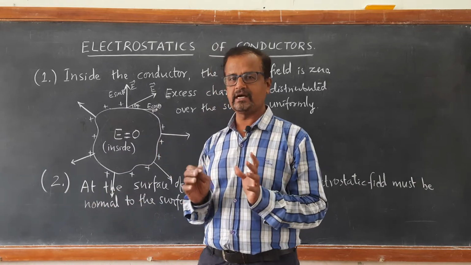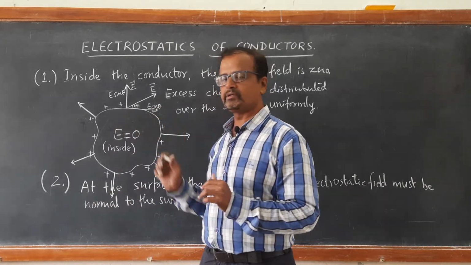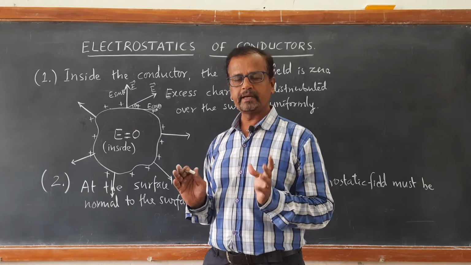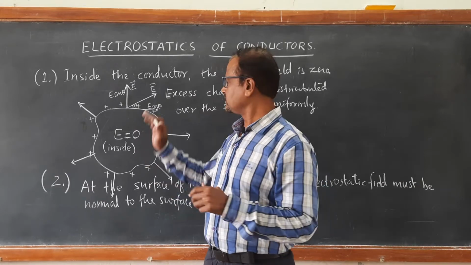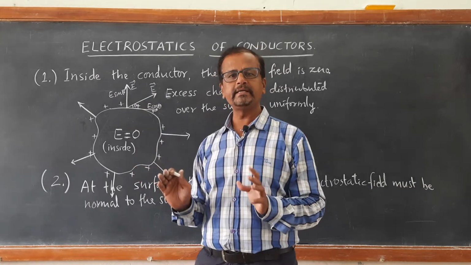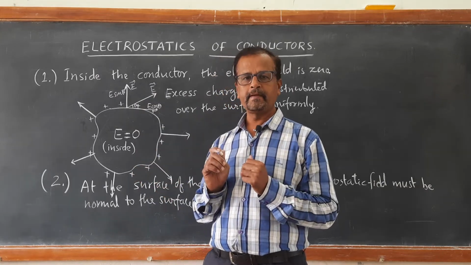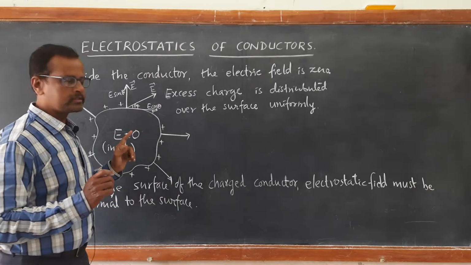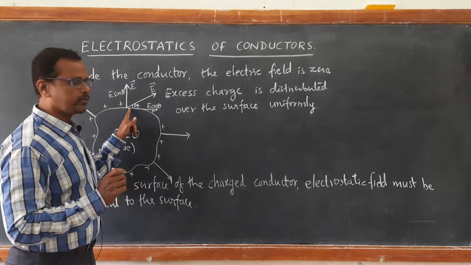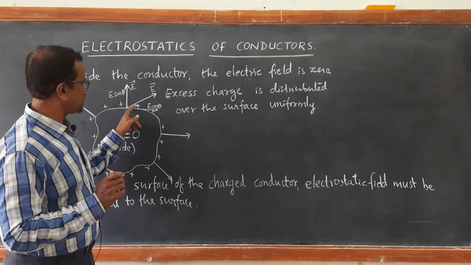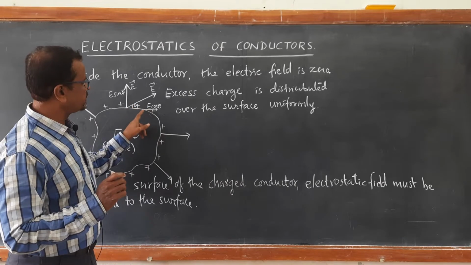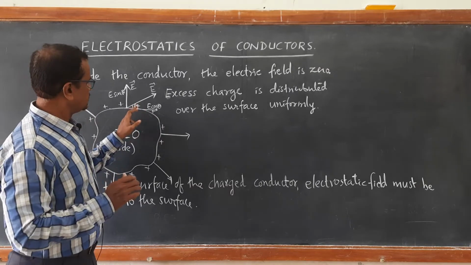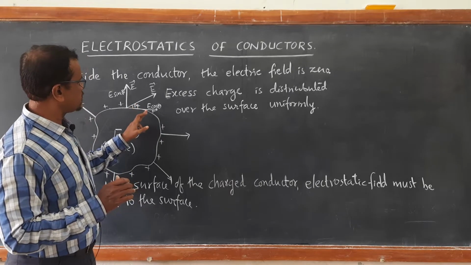So, this suggests that there is no parallel component of electric field existing. It has only the perpendicular component. So, you can see if E cos theta is non-zero, then that would be exerting force on the charge. The charge will be set into motion because of the parallel component of electric field if it is existing. As a result, the charge starts moving.